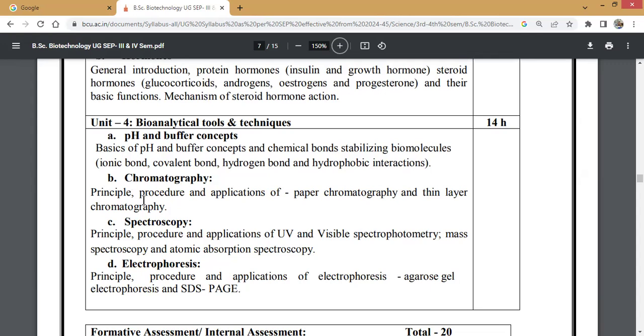Then chromatography: principle, procedure, and applications of paper chromatography and thin layer chromatography. You have other chromatography techniques, but here the focus is only on paper and thin layer chromatography.